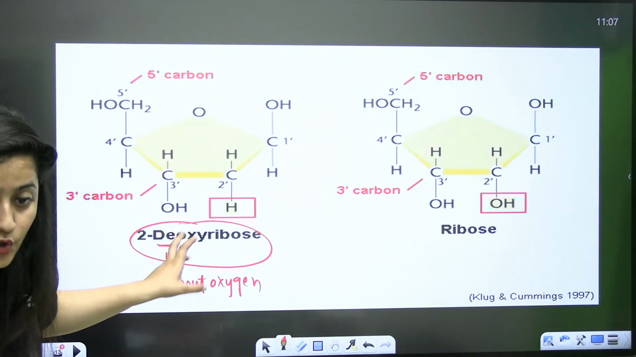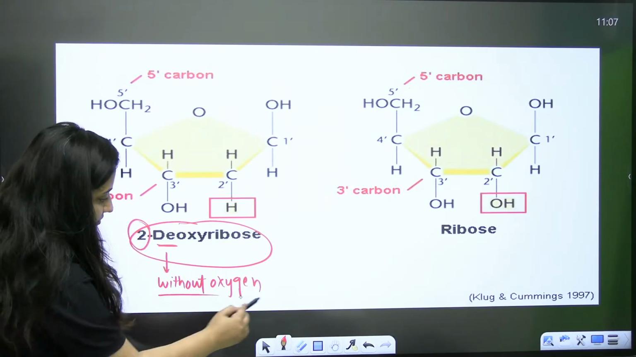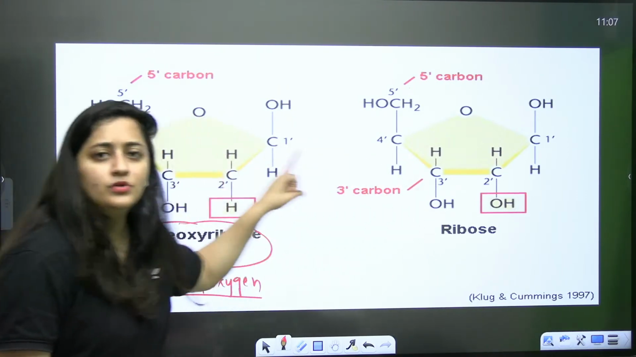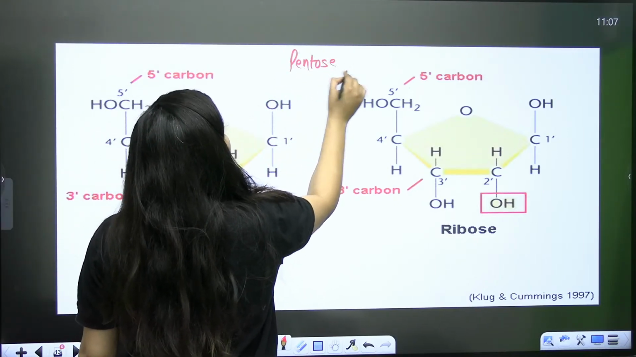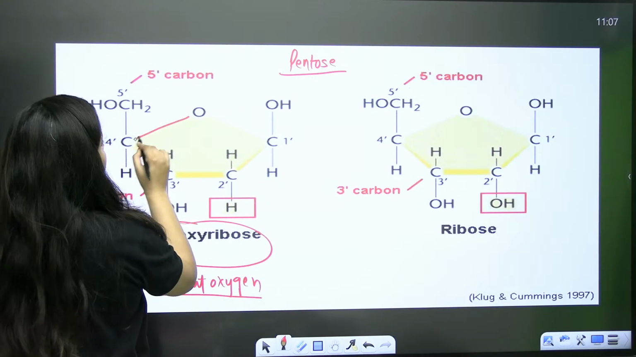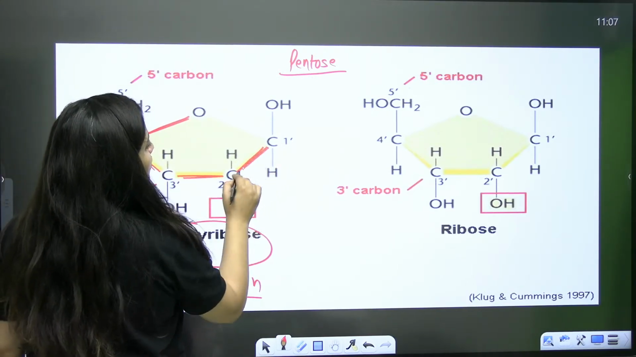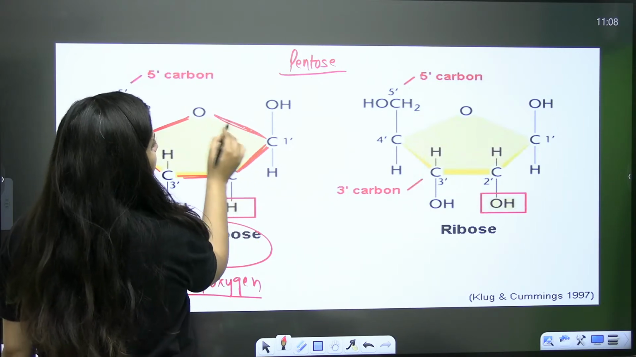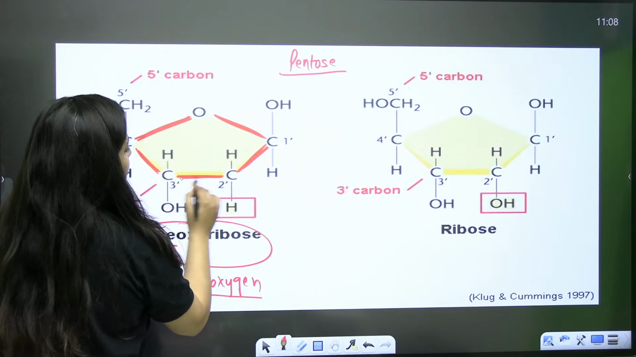Thanks, Navansh. 2-deoxyribose means at the second position, oxygen is absent, without oxygen. Now compare both the structures. I already told you that these sugars are pentose sugars, and this ring is a furanose, having 1 oxygen, 4 carbons. But this is a wonderful chapter to revise biomolecules as well.